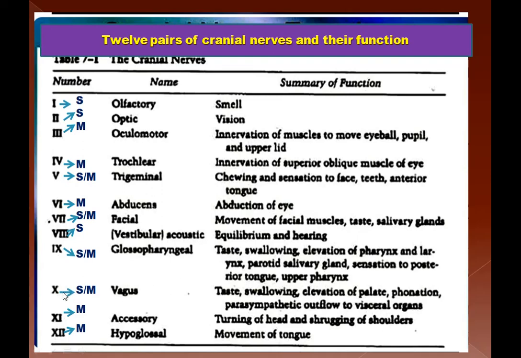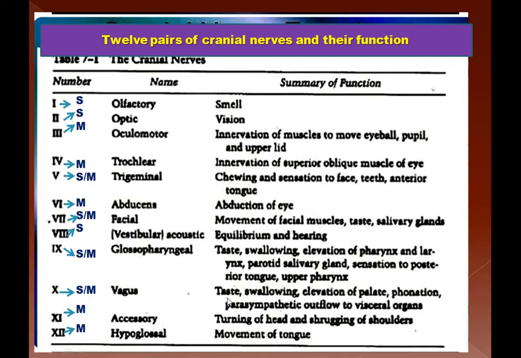The 10th cranial nerve is a mixed nerve again. It is called as the vagus. And this vagus nerve is supplying to most of the internal organs because it goes on branching and giving the branches to various organs.